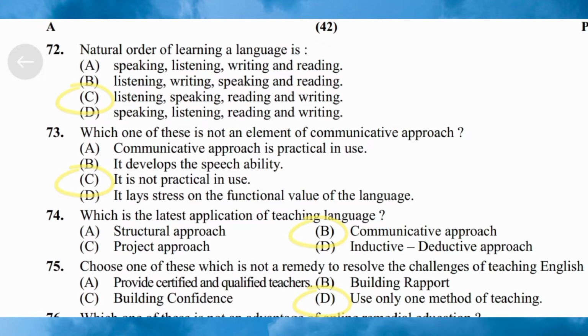Next question 75. Choose one of these which is not a remedy to resolve the challenges of teaching English. Option A provide certified and qualified teachers, option B building rapport, option C building confidence, option D use only one method of teaching. Here the correct answer is option D, use only one method of teaching.